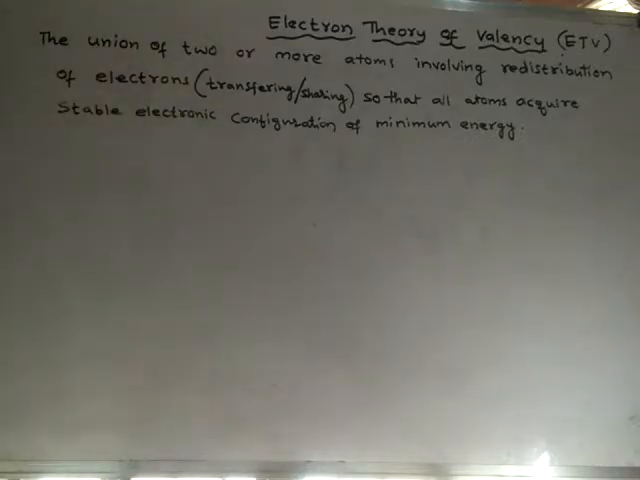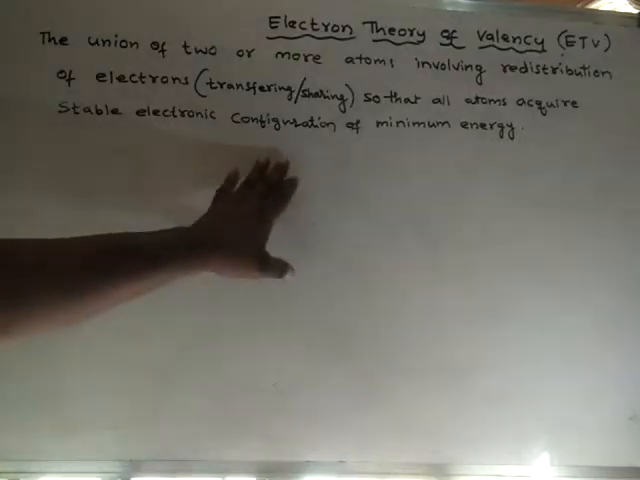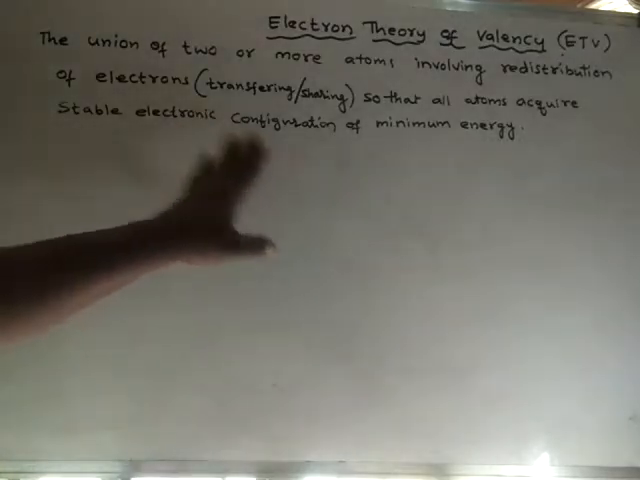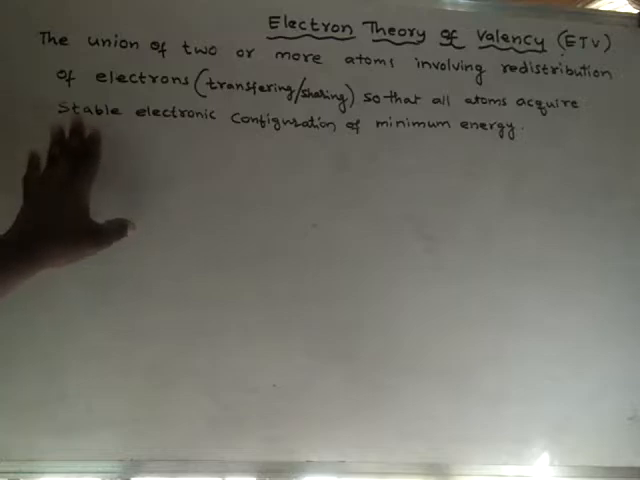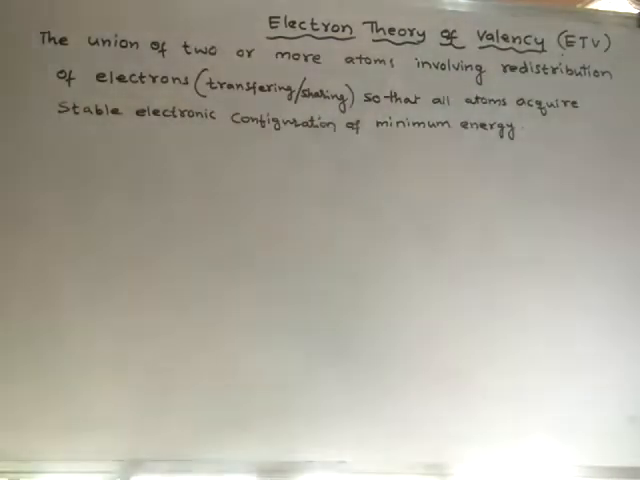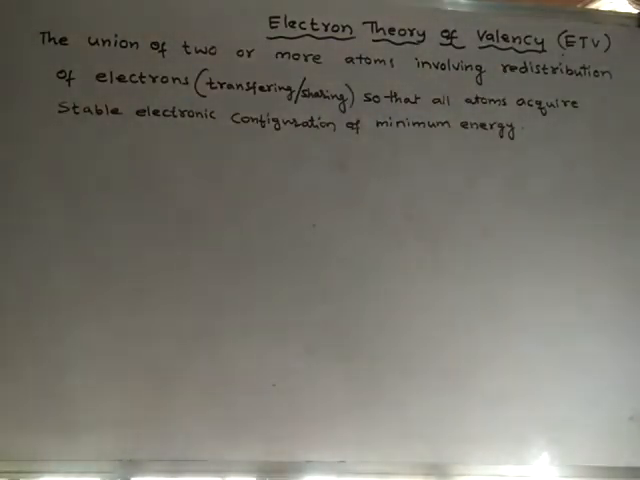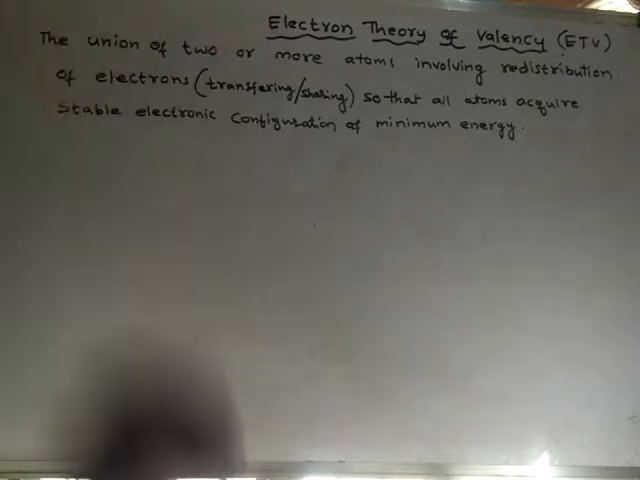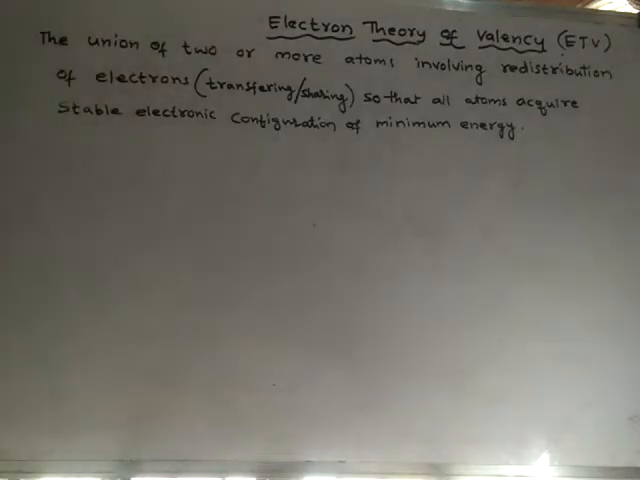Before redistribution, the atoms do not have stable electronic configuration, and after redistribution the atoms will possess stable electronic configuration, and as it is stable, it possesses minimum energy. We already learned that energy is inversely proportional to stability. So this is the meaning of electron theory of valency.